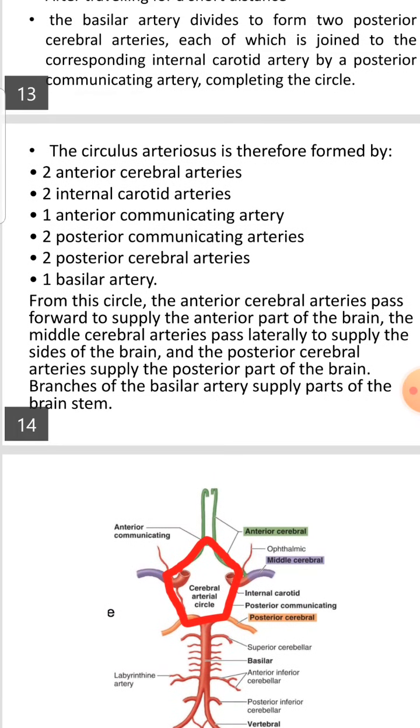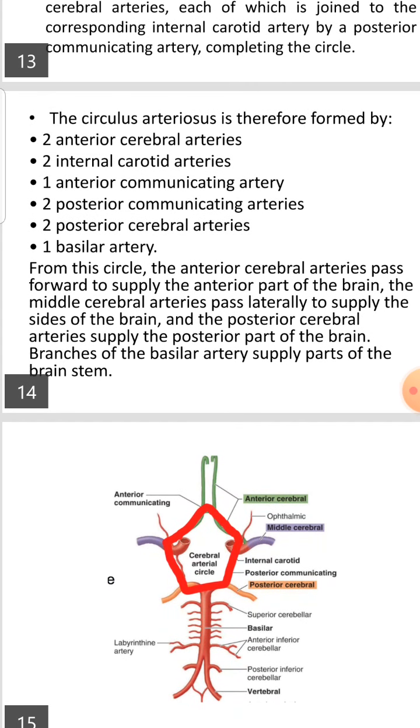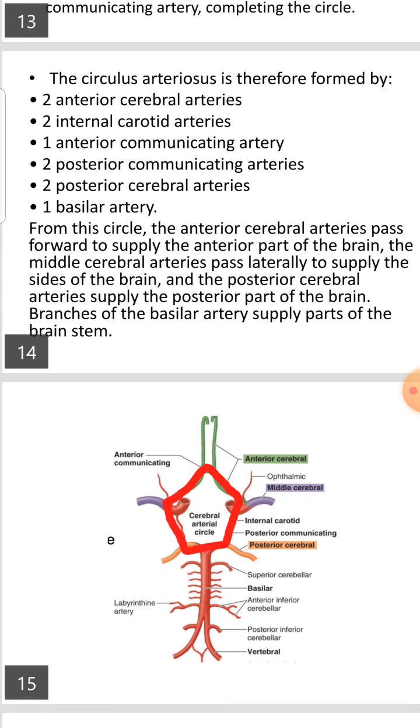So we have two anterior cerebral arteries, which are branches of the internal carotid arteries, two internal carotid arteries, one anterior communicating artery, which joins the anterior cerebral arteries, two posterior communicating arteries, which are also branches of the internal carotid arteries, two posterior cerebral arteries, which are the terminating branches of the basilar artery, and one basilar artery.